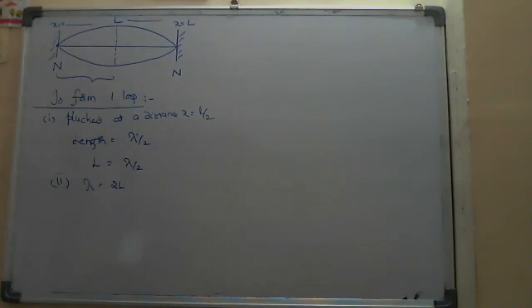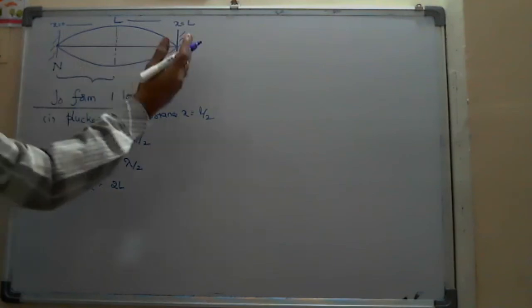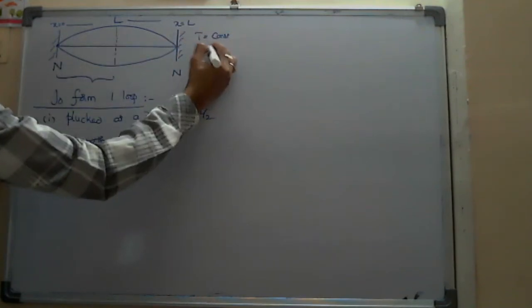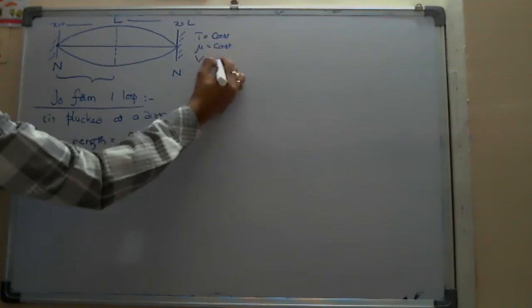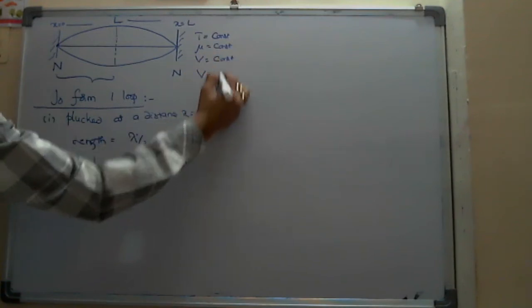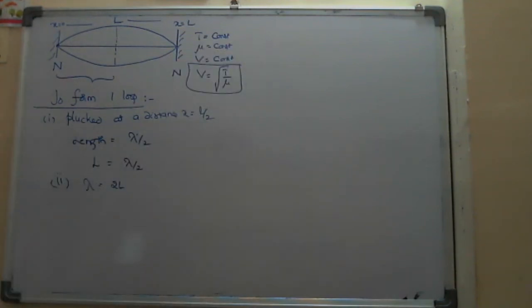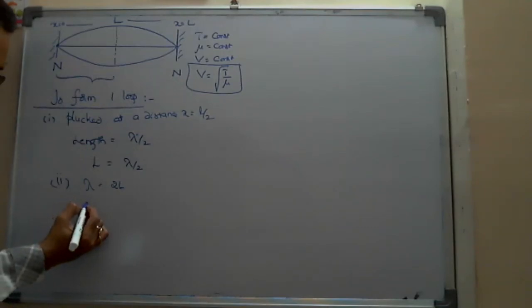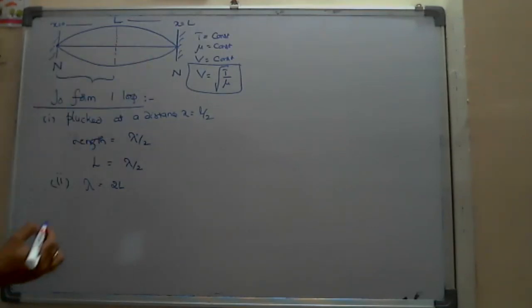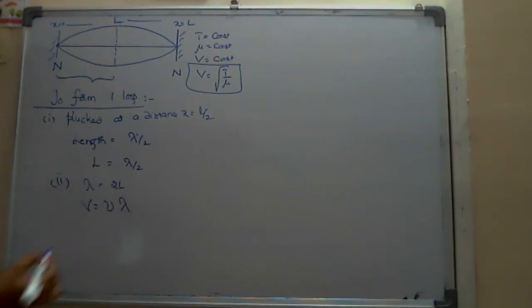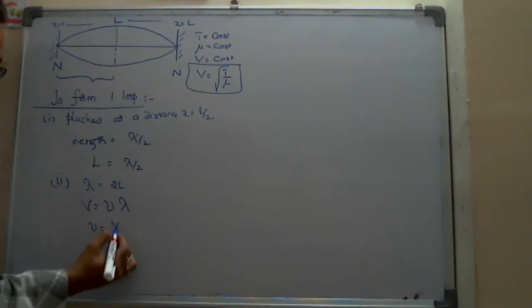Second point. Since the string is stretched under some tension, placed horizontally, T is constant and mu is constant, so its velocity is constant. According to the formula, V equals root of T by mu. Since V is constant, what will be the frequency of vibration? According to the formula, V equals frequency times lambda, so frequency equals V by lambda.